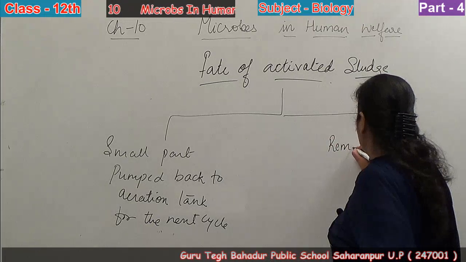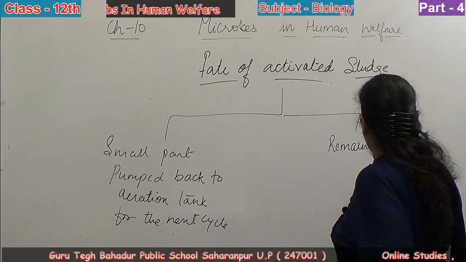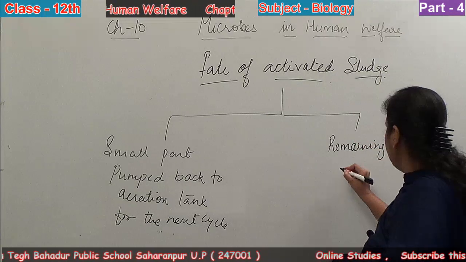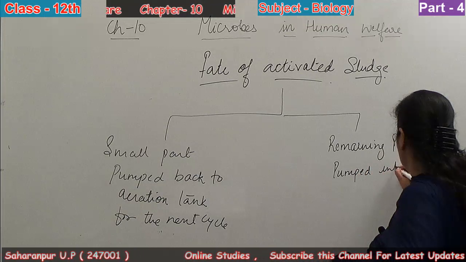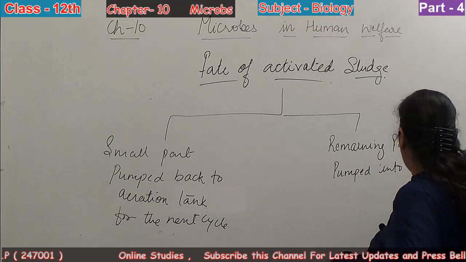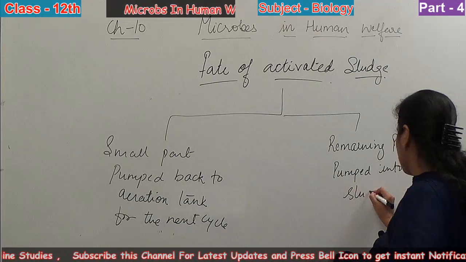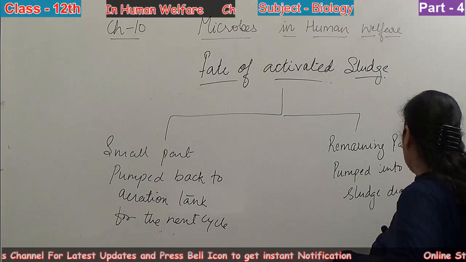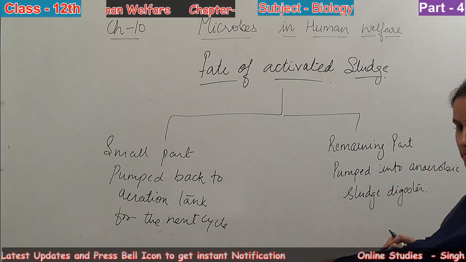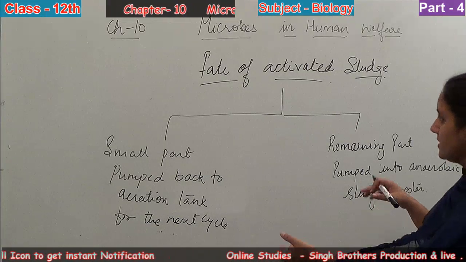The remaining part is pumped into the anaerobic sludge digester. Anaerobic sludge digester means where there is no oxygen. It is a sludge digester where all the sludge is digested or mixed.